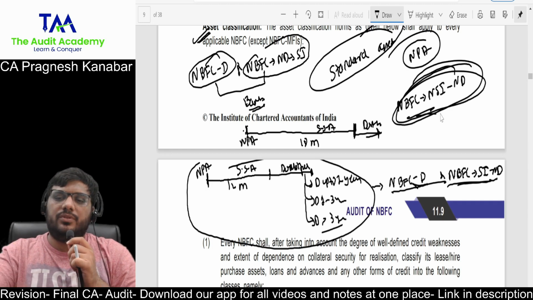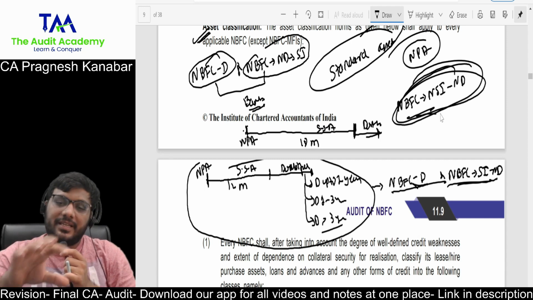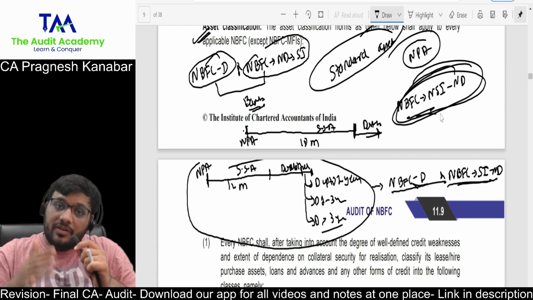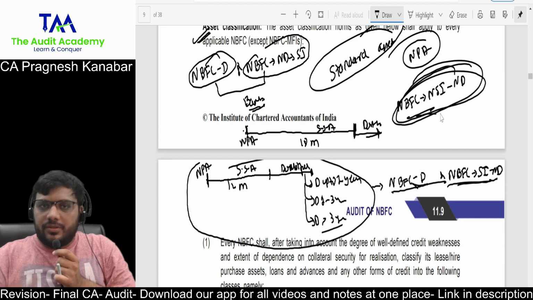Doubtful up to 1 year, 1 to 3 years, more than 3 years. Actually, it's very difficult to cover the whole NBFC in a revision style, but I have taken this promise that I'm going to do it, and I will make it look manageable for you from the module, to give that feeling that yes, we are covering the module. Okay, so done up till here.